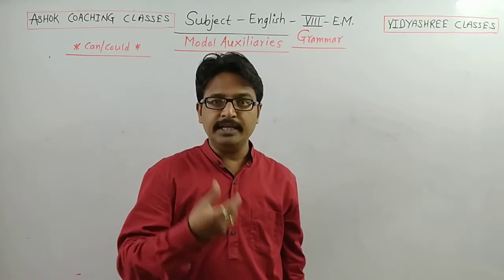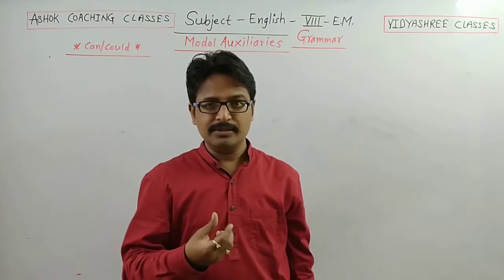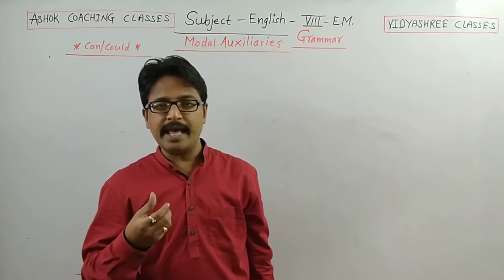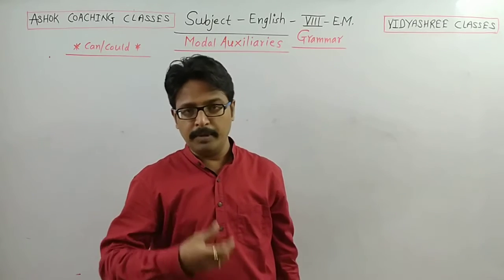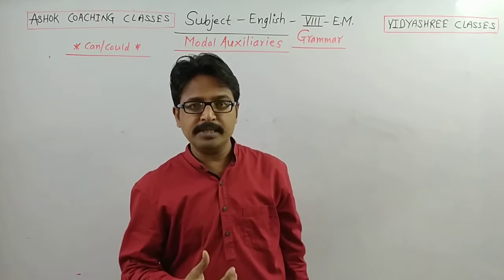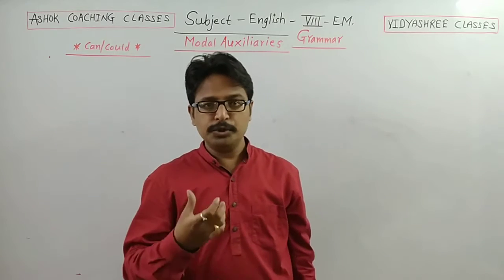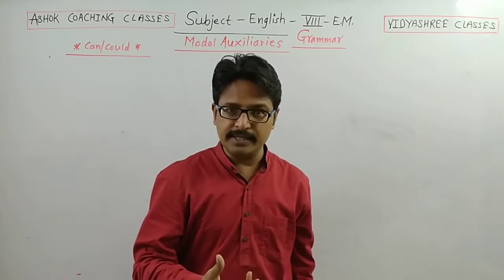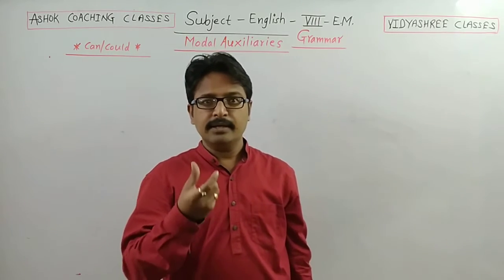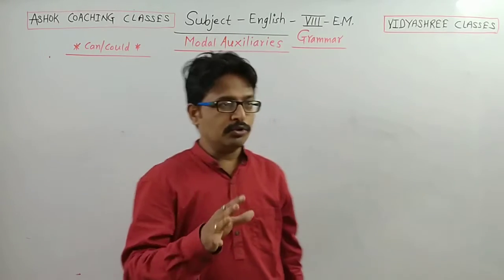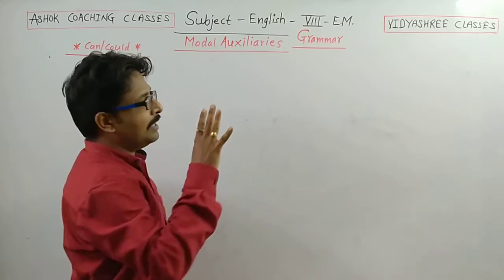Can expresses ability, could also expresses ability, may and might express possibility, should expresses advice. So each auxiliary expresses some kind of meaning, so they are called modal auxiliaries.